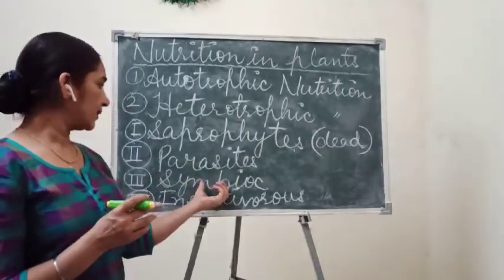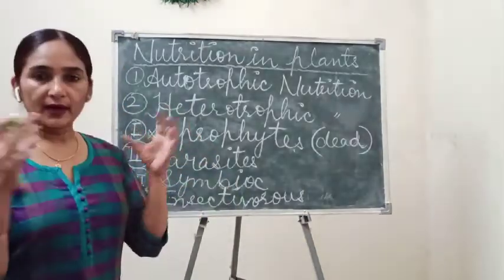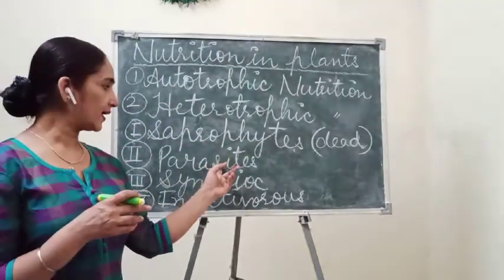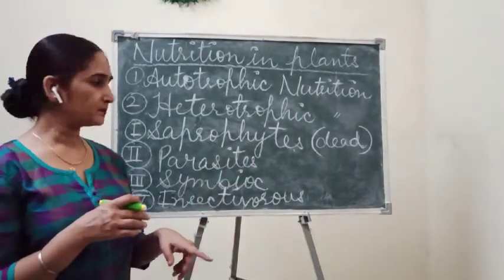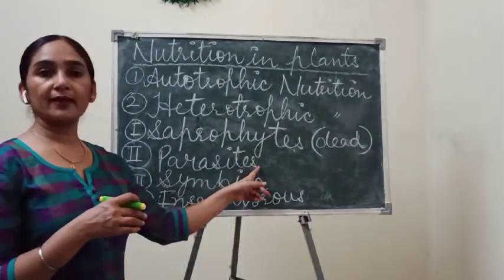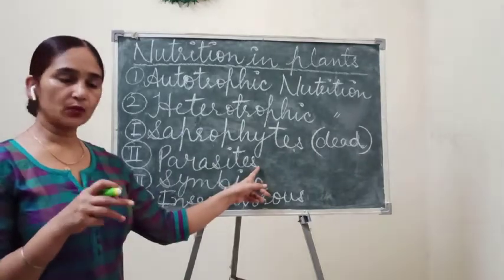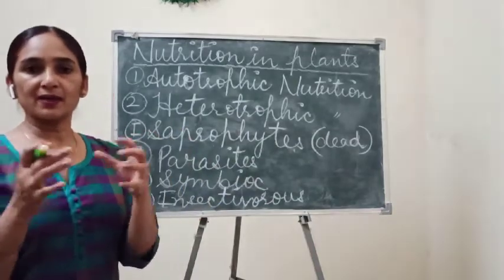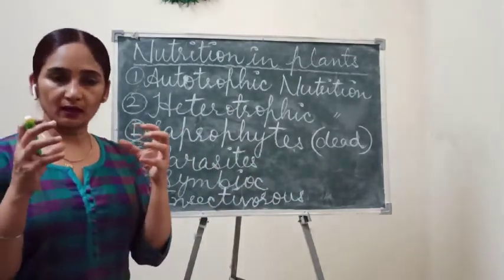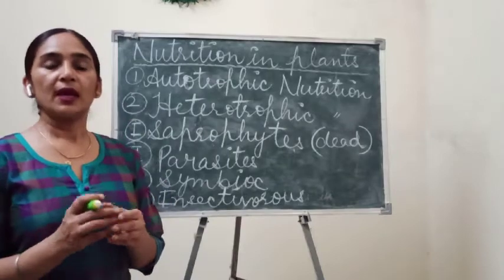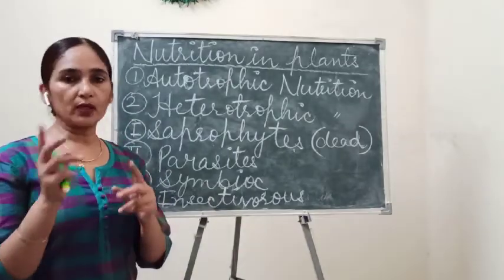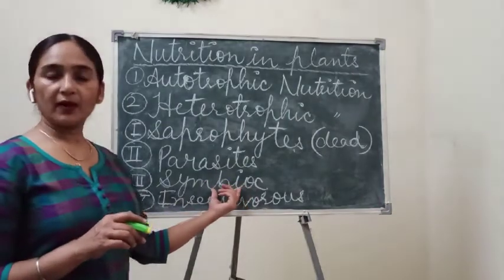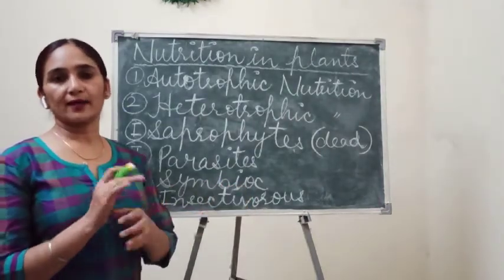Here there is also a relationship between two organisms, but in parasites one is getting benefit and the other is getting harm, because the tree is getting harm from cuscuta. But here, both the plants or categories of organisms give benefit to each other. So in a symbiotic relationship, both are getting benefit.